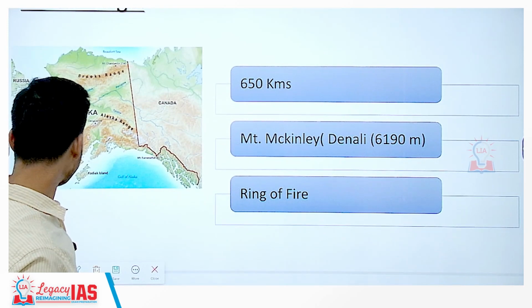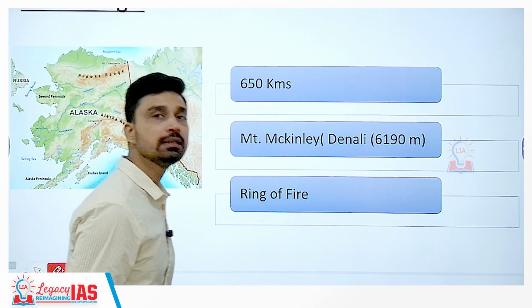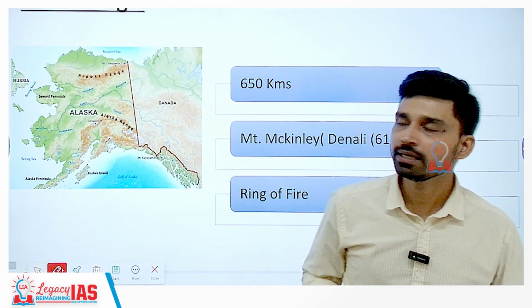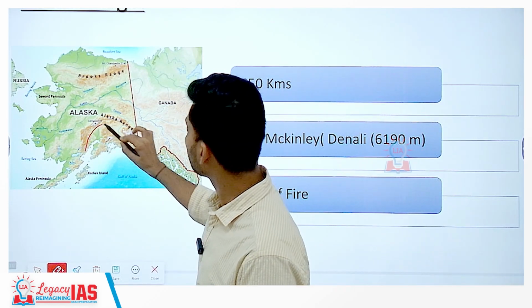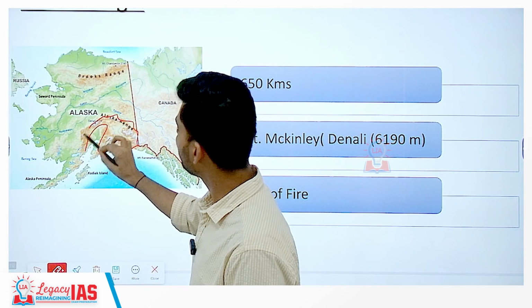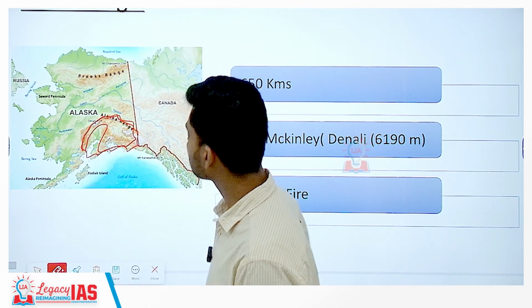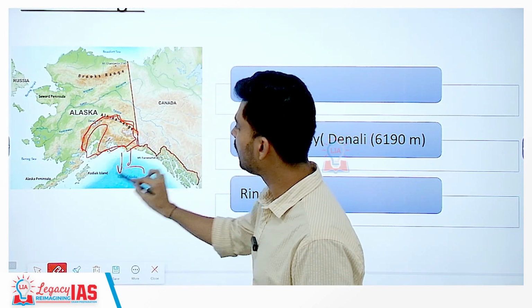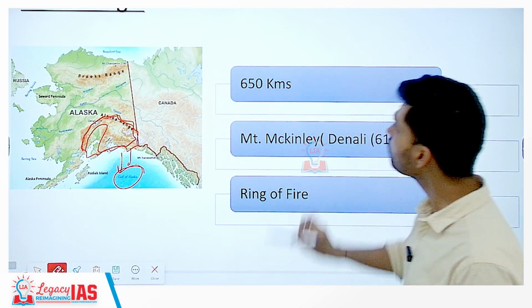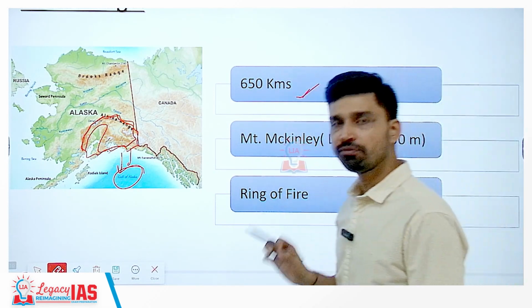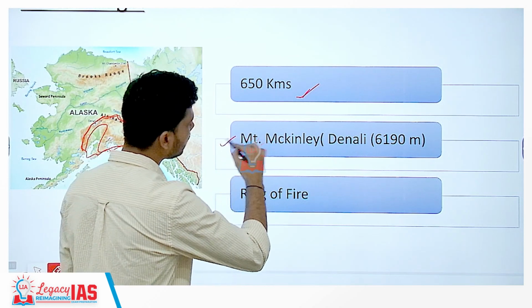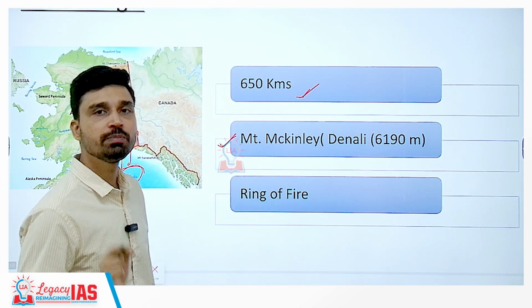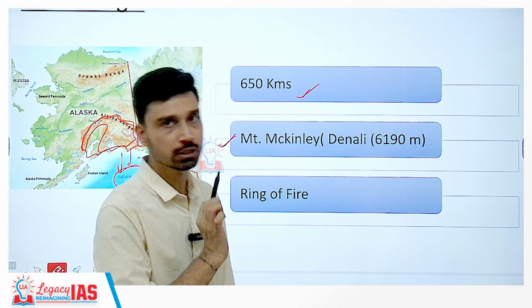The next is the Alaska mountain range, located in the northernmost part of the USA, the 50th state of the USA, Alaska, and this is the location of the Alaska range, as you can see from here. It's spread over the southern part of Alaska, looking out to the Gulf of Alaska. This mountain range is 650 kilometers long, and it is in this mountain range where you will find the highest peak of the entire North American continent.